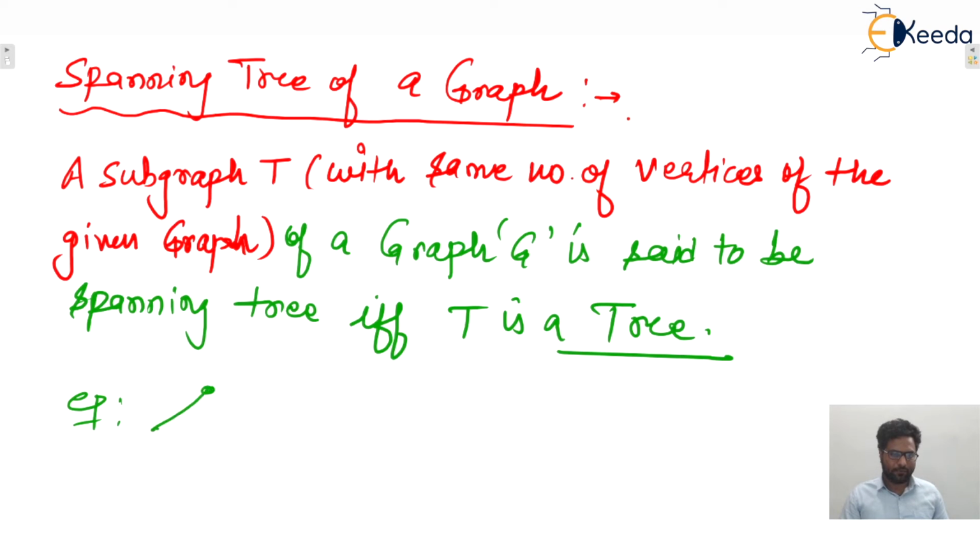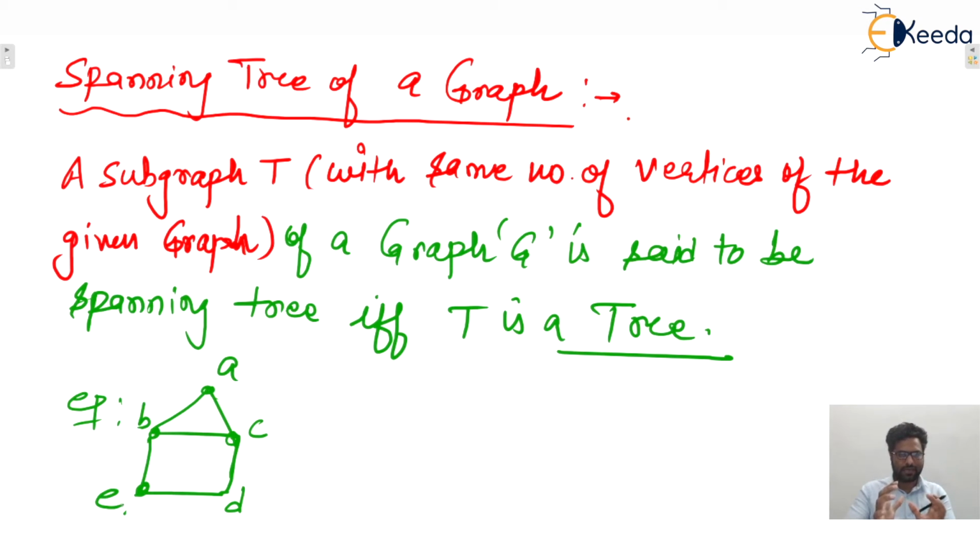Let us consider one example. Let's say this is the given graph, isn't it? So let's say these are the vertices A, B, C, D, E. These are the vertices and edges of the graph. This is the given graph. Now, while making the spanning tree, first of all all vertices must be there. So A, B, C, D, E, all these vertices must be there. And that particular spanning tree must be a tree.